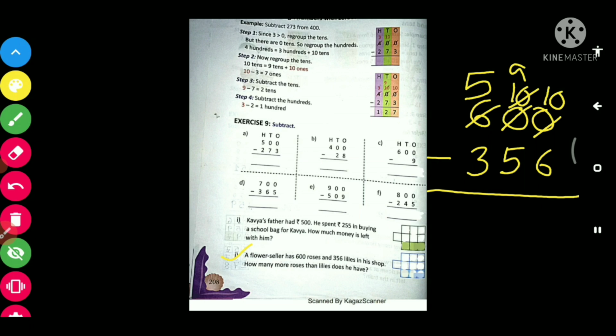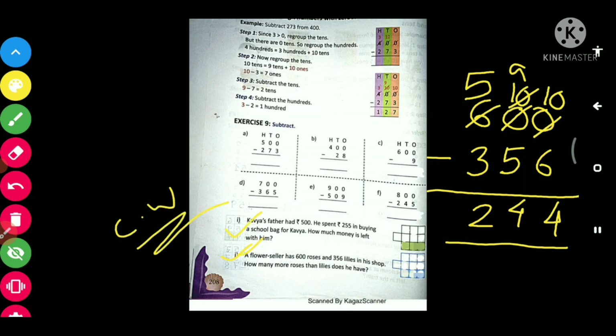So now see in ones place 10 minus 6 it will be how much? 4. 9 minus 5 it will be how much? 4. 5 minus 3 it will be how much? 2. So total how many more roses are there? 244 more roses are there than lilies, right? So this I and J part also you have to write these two in your classwork copy. Okay.